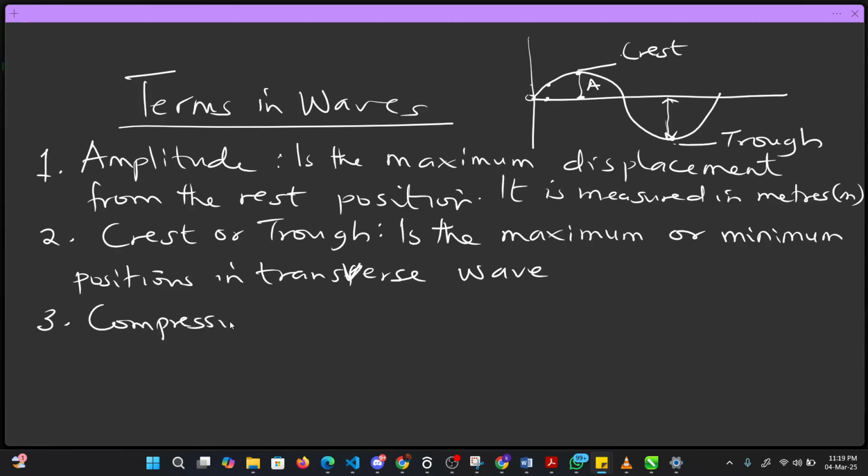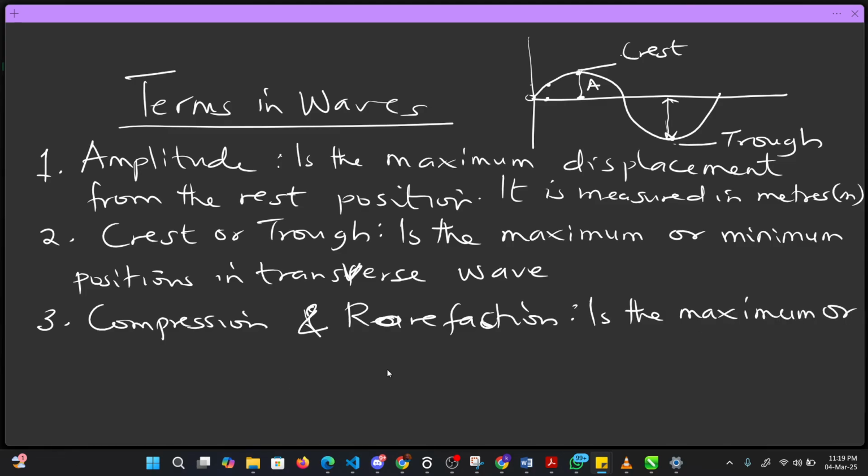Compression and rarefaction. This is your C. Compression and rarefaction is the maximum or minimum position in longitudinal wave.